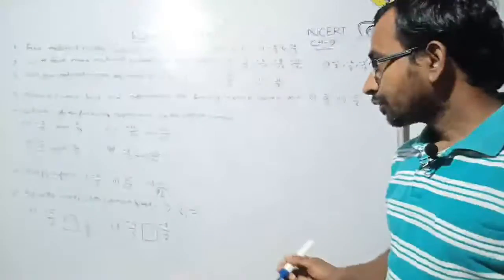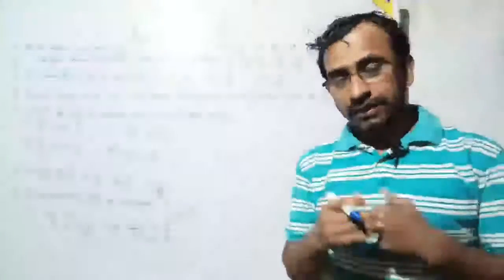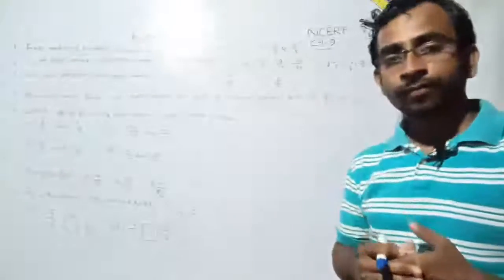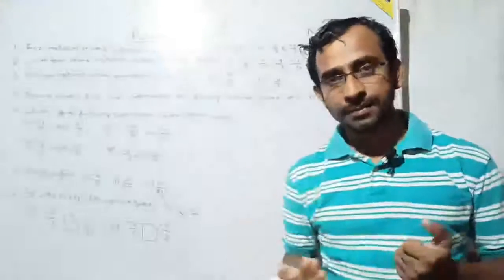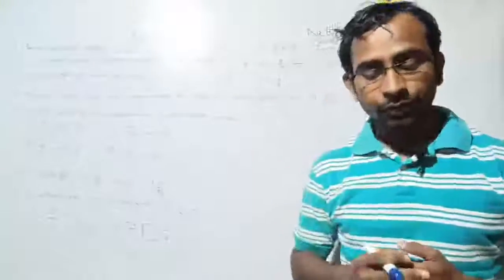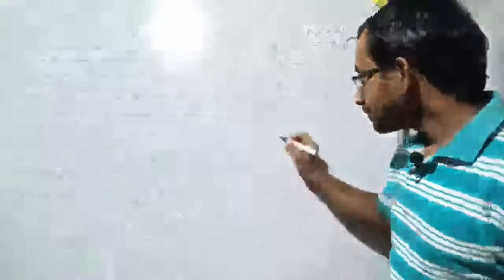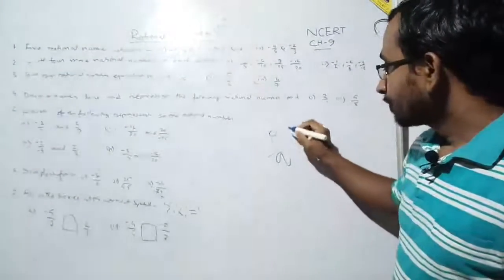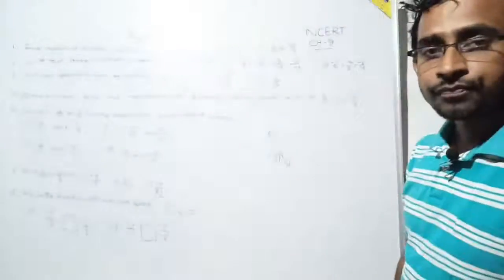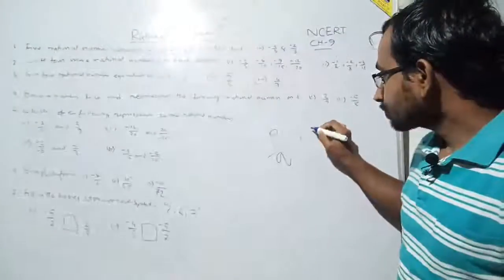Okay, see. So what is a rational number? First of all, if I write a definition of it, a rational number is a number which can be expressed in P by Q format, where P and Q are integers.